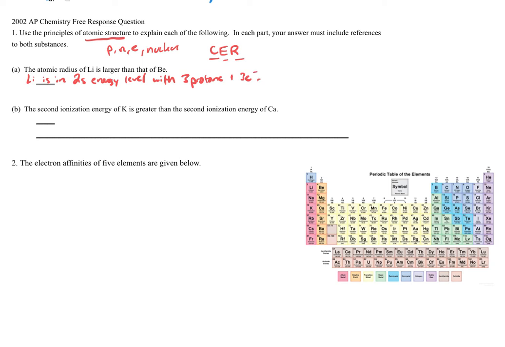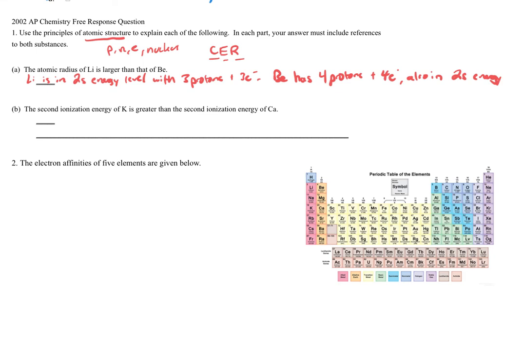Okay, let's go ahead and mention beryllium. Beryllium has 4 protons and 4 electrons, also in the 2s energy level.